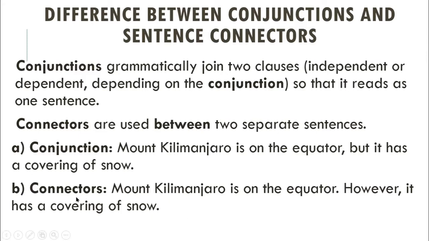And in the case of connectors, you see, Mount Kilimanjaro is on the equator, full stop. However, it has a covering of snow. So this connector is used totally differently in different sentences. And after using these connectors, we have used a comma here. So here you can easily understand that we have used these connectors to separate two sentences.